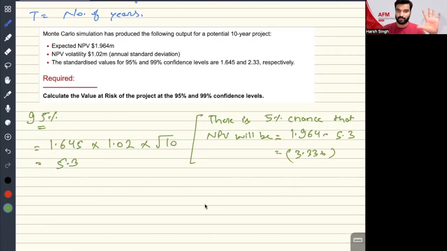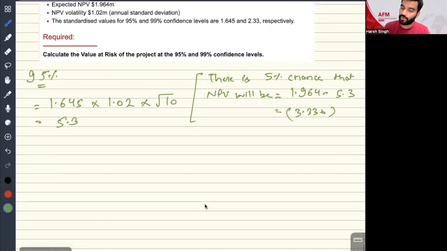Now, if I have to solve for 99%, same, don't have to worry much. 2.33 into 1.02 into under root 10. My answer would be 7.51.